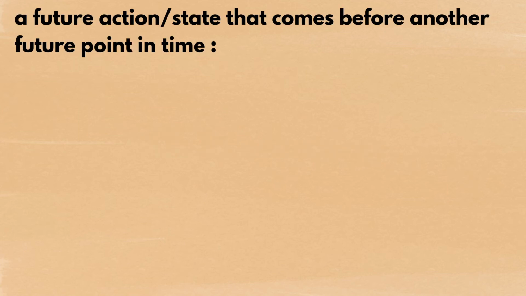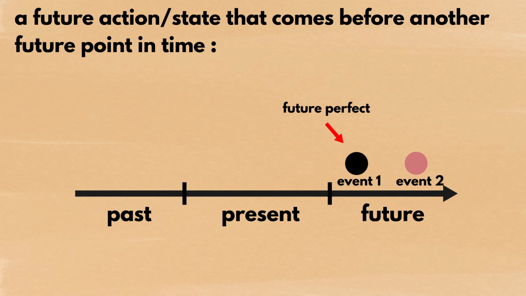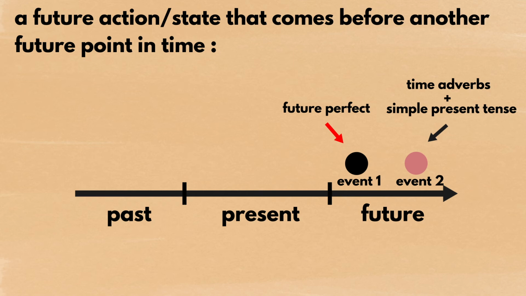The future perfect tense refers to a future action or state that comes before another future point in time. For instance, let's say you have this timeline and you have two future points in time. You use the future perfect tense to describe event number 1, which comes before another future point in time, event number 2. For event number 2, use time adverb clauses with simple present tense, as in "when she graduates," "by the time he retires," or "before 2025." Let me show you what I mean.